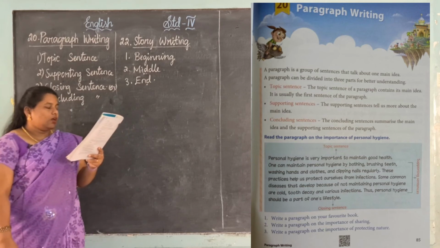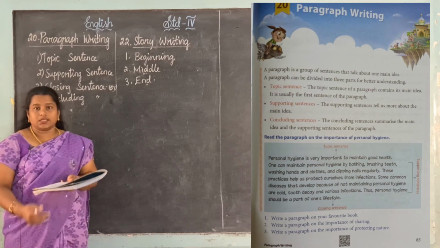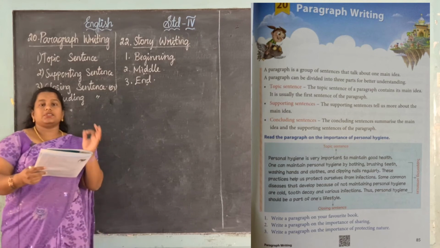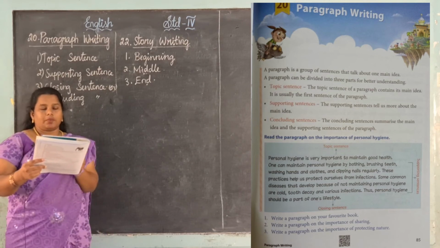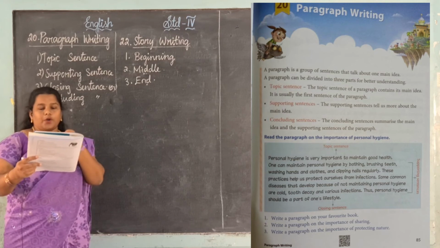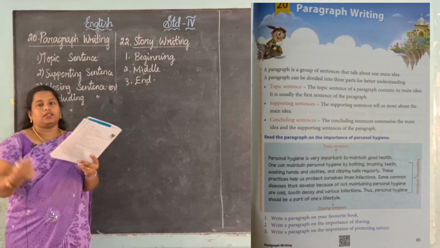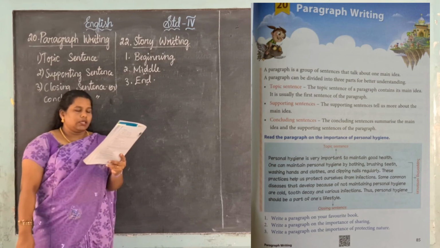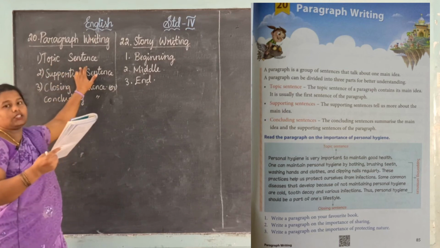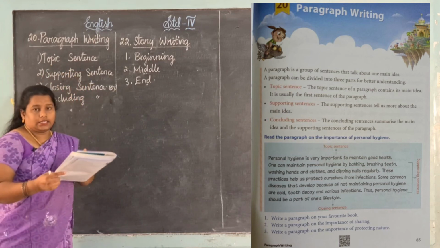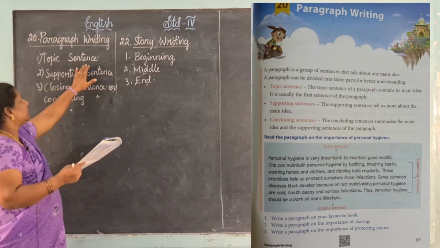Topic sentence. Personal hygiene is very important to maintain good health. Yes, see, personal hygiene na நம்மளோட சுத்த வழக்க வழக்கங்கள், hygiene நம்ம சுத்தமா இருக்கிறது தான் நம்மளோட important to maintain good health. நம்ம நல்ல good health maintain பண்றதுக்கு யூஸ் ஆகும், right? Yes, see, supporting sentence. So it shows that topic. What is the topic? If you have hygiene, you are in good health. Yes, so it shows the topic.